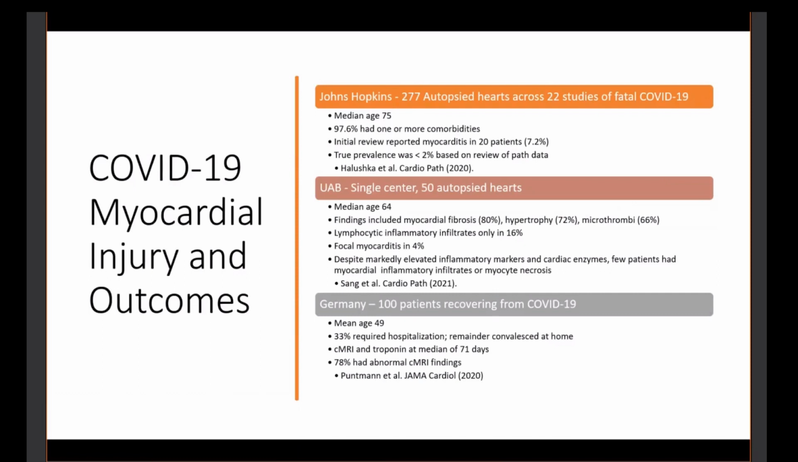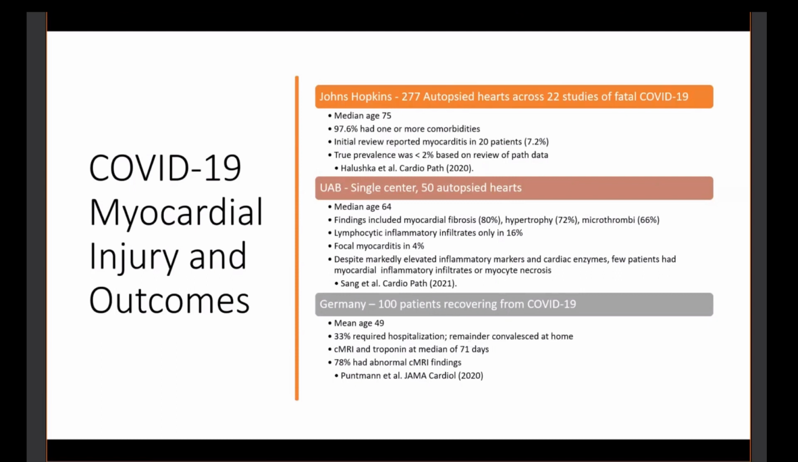The study that gets cited the most is this sort of long COVID in adults. It is this study out of Germany, looking at 100 patients, where only 33 of them required hospitalization, and the rest of them were COVID positive and convalesced at home. They did CMRI and troponin measurements at around 2.5 months after initial infection, and 78% persisted with abnormal CMRI findings consistent with myocardial inflammation. We're not seeing a lot of primary myocarditis in kids related to COVID.